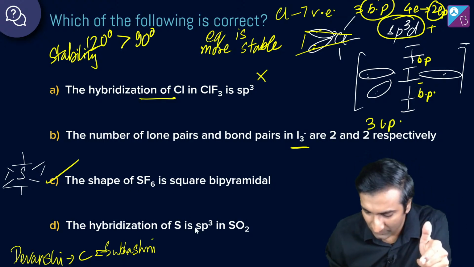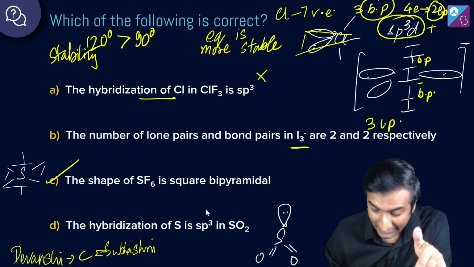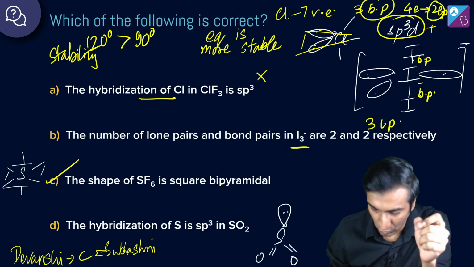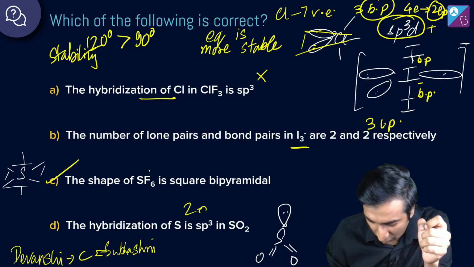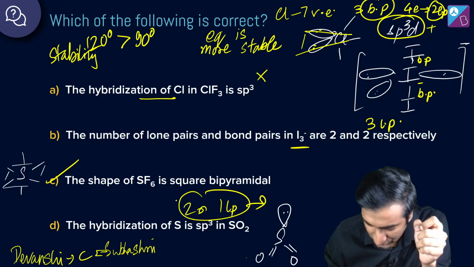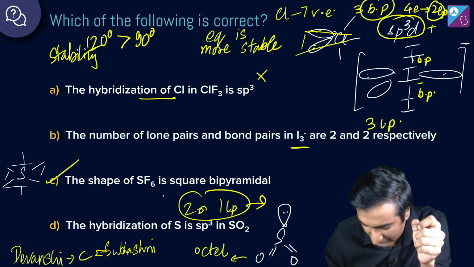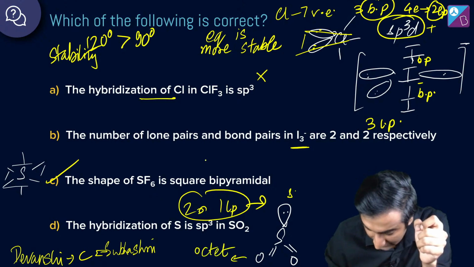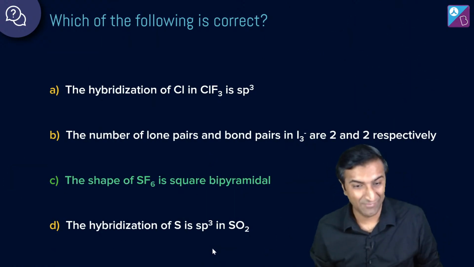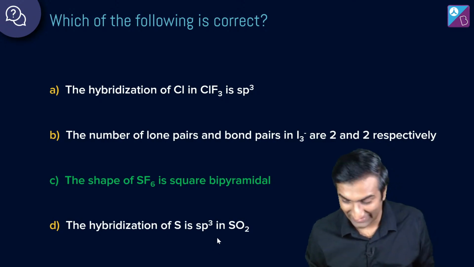Hybridization of S in SO2 is sp3? नहीं, it is not sp3. It is sp2 क्योंकि है इसमें 2 sigma bond and 1 lone pair. ठीक है? Which looks like this. क्योंकि this forms 2 double bonds to form octet with oxygen. Cool. All right. So क्या है ये? This is sp2 and not sp3. Excellent work everybody. Yeah. Bonding सही है, मजा आता है, right?